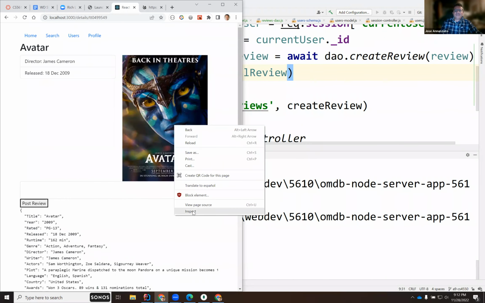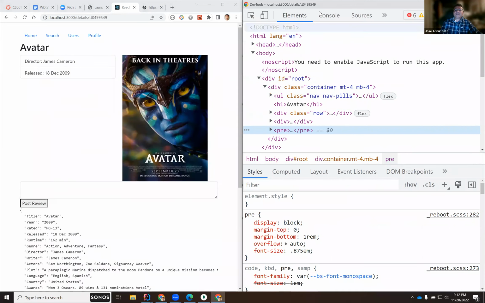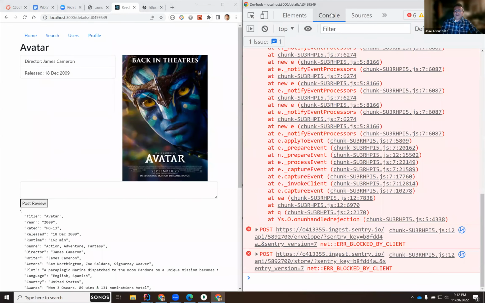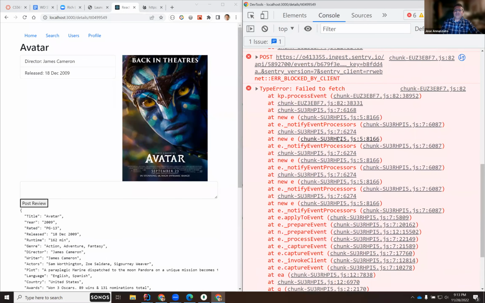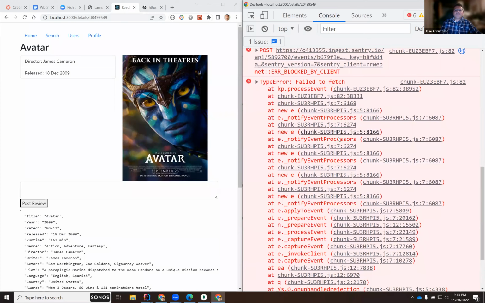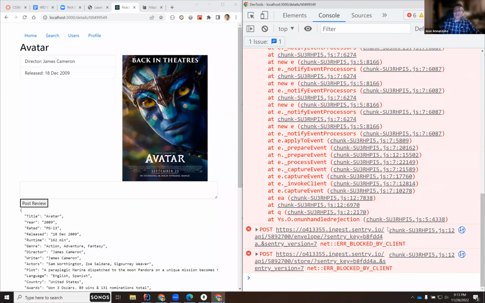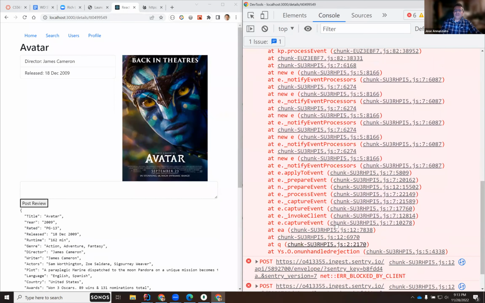Are we getting an error? Inspect. Console. Post. Failed to fetch, and so on. Chunk error blocked by client. HTTP post.